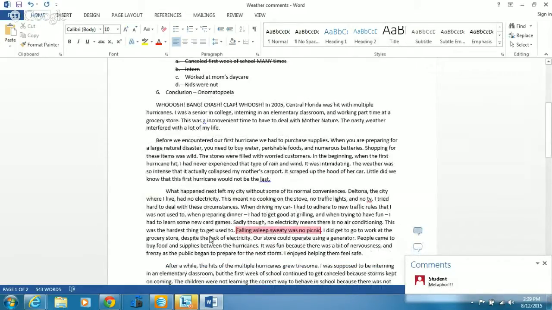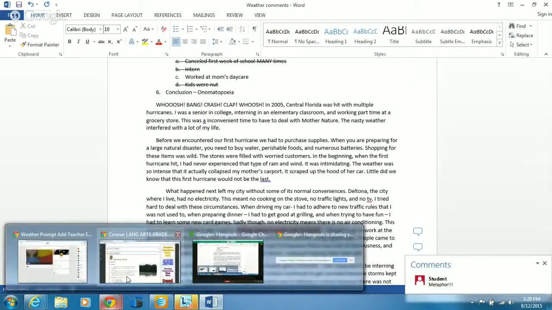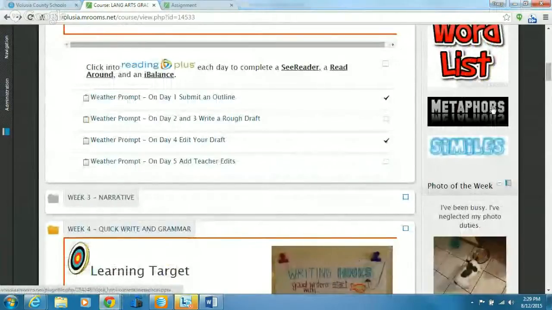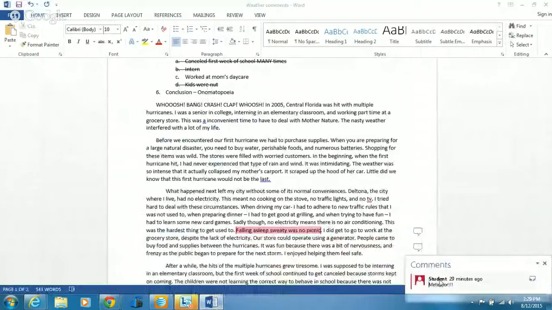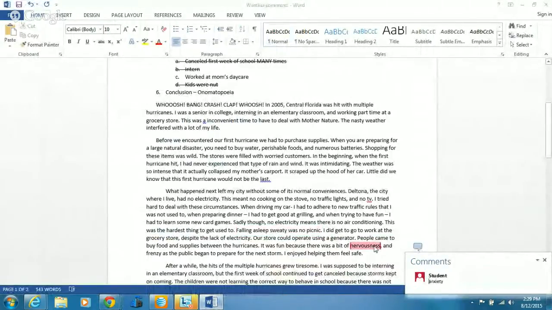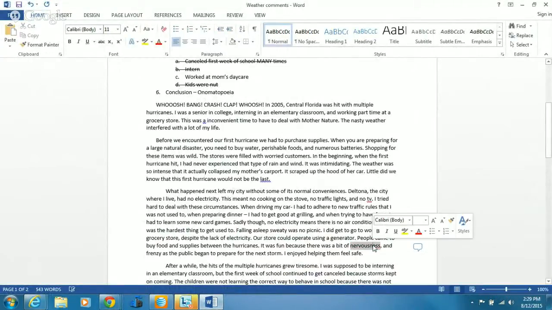Metaphor. This was the hardest thing to get used to. Falling asleep sweaty was no picnic. Oh, so I used a metaphor and I didn't know. If you want to use a metaphor, come back here to the assignments, and right here is a list of commonly used metaphors to make your story sound awesome, or your essay. Right click, delete, and then instead of saying nervousness, it was fun because there was a bit of anxiety. That sounds smart. Anxiety and frenzy as the public began to prepare.